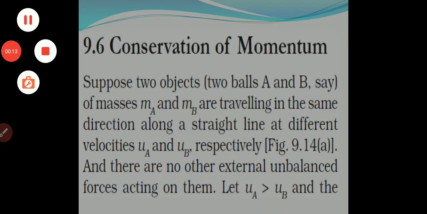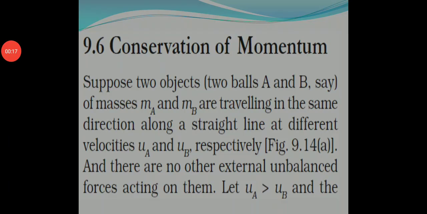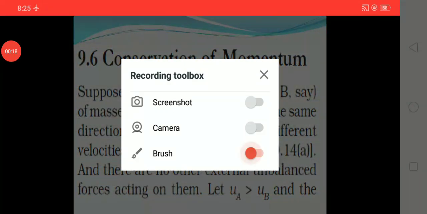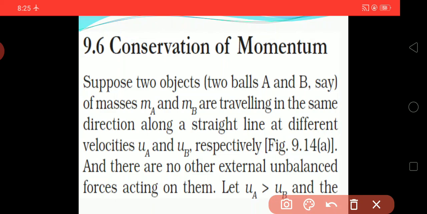Conservation of momentum. Suppose there are two balls, A and B, having masses MA and MB respectively.